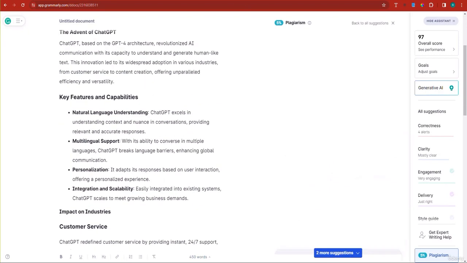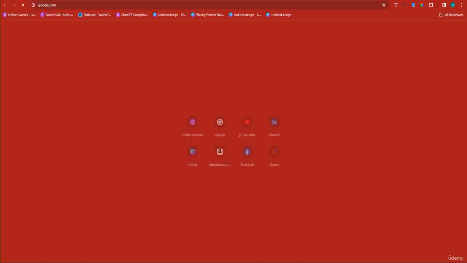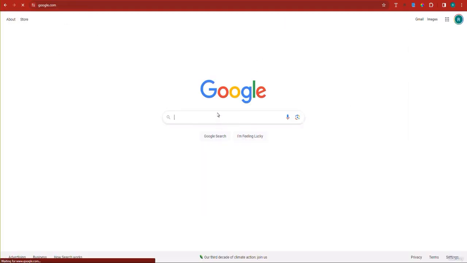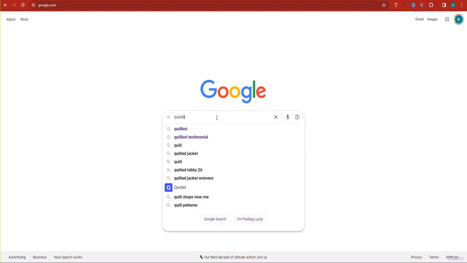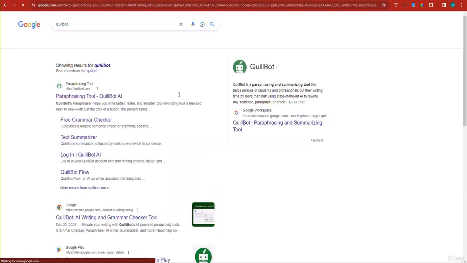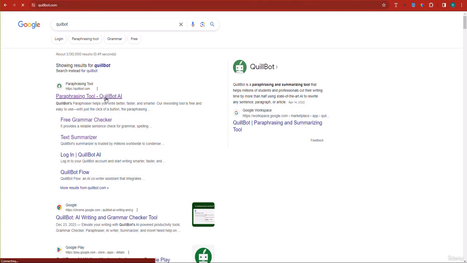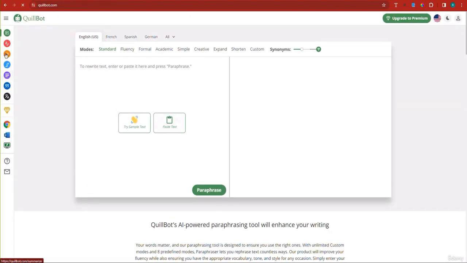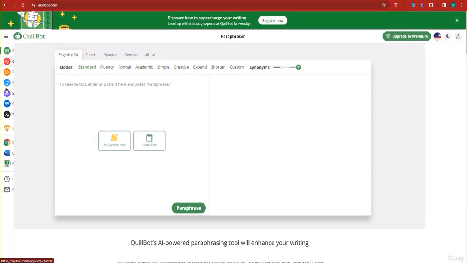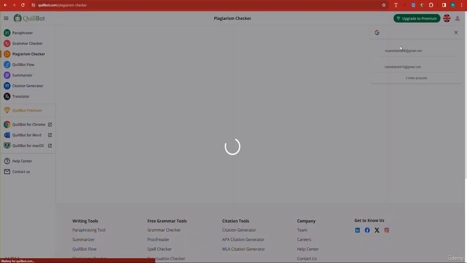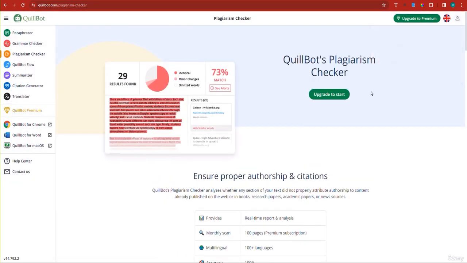Now, at the same time, I'd like to go to Google and do one more test. By the way, if you'd like to use any other plagiarism checkers than Grammarly, you have Quillbot, which is also pro, so you have to pay. You pay less than Grammarly, I think it's $49 per year, so it's 3 times less. If you just do some search here, you can find their plagiarism checker. There it is. But you have to have the pro version, and they will tell you that you need to upgrade to premium to be able to use it.